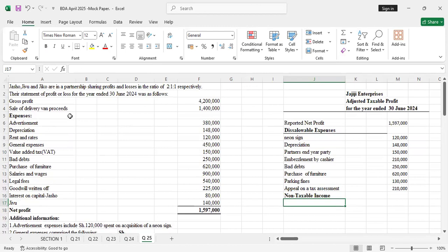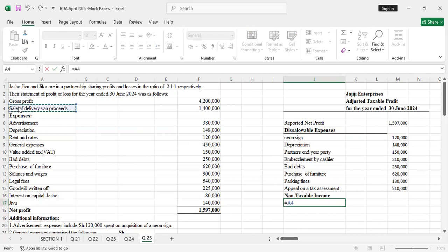You have the sale of delivery van proceeds. These are proceeds from the sale of what? A capital asset. Any capital gain on sale of assets is non-taxable. Anything you gain by sale of assets is non-taxable, so you subtract it.